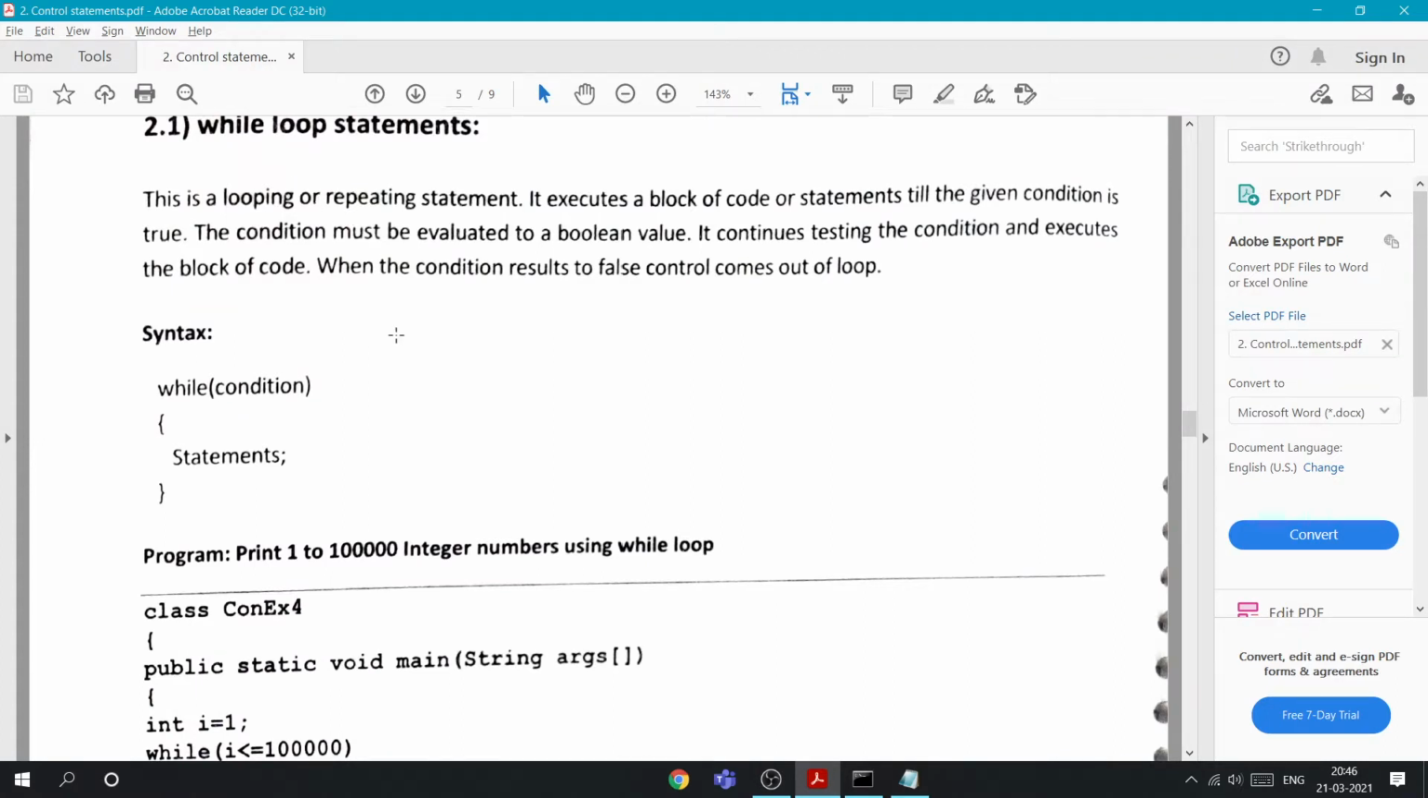This is a looping, repeating statement. It executes a block of code or statement till the given condition is true. That's why it is called looping. Until the condition is satisfied, the same line will execute multiple times. The condition must be evaluated to a boolean value. It continues testing the condition and executing the block of code. When the condition results in false, control comes out of the loop.